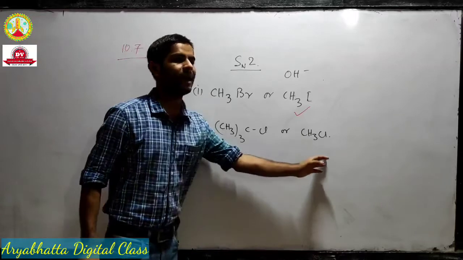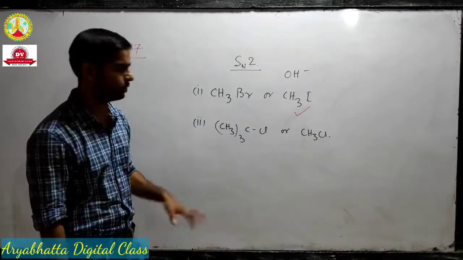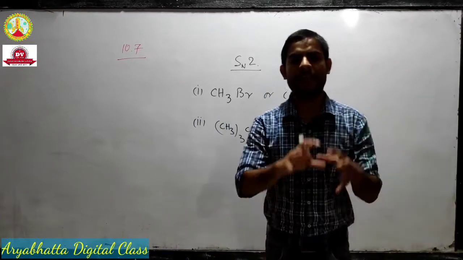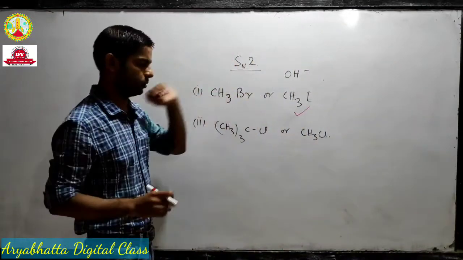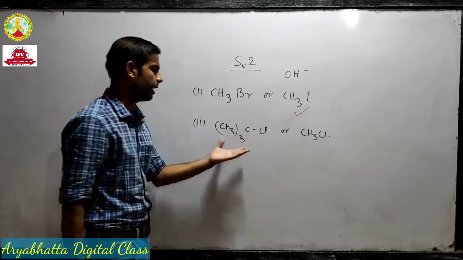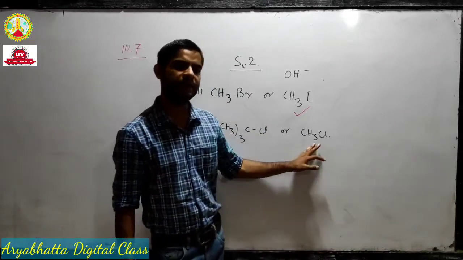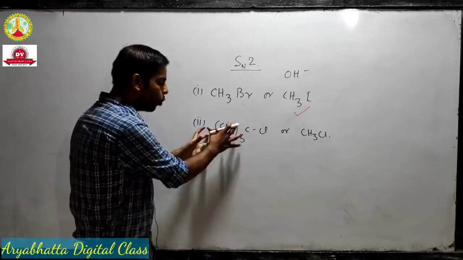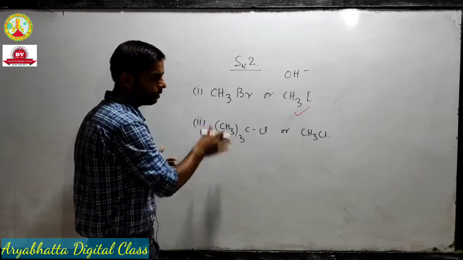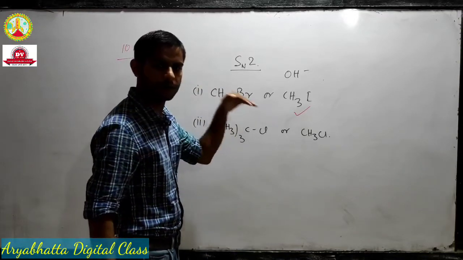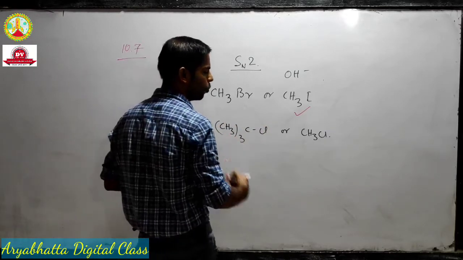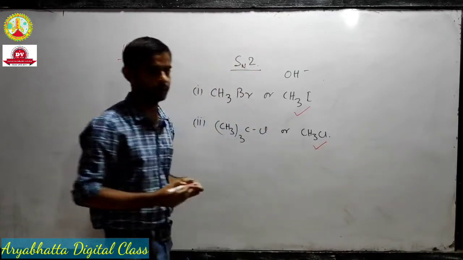This is the same example that I discussed with you while lecturing on SN2. It's a 3-degree alkyl halide, and this is a 1-degree alkyl halide. The overcrowding of methyl groups will prevent the nucleophile from attacking from the back side. So the tertiary one will have a slower rate, and the other will react faster in SN2.